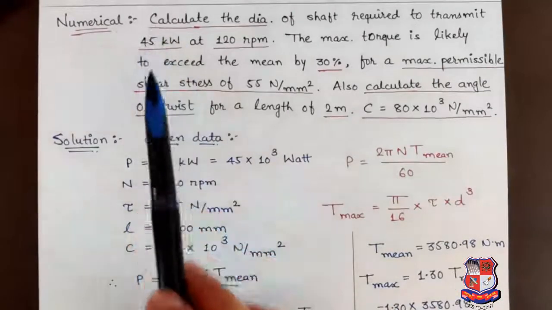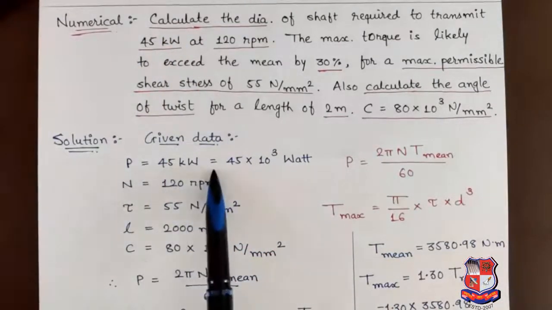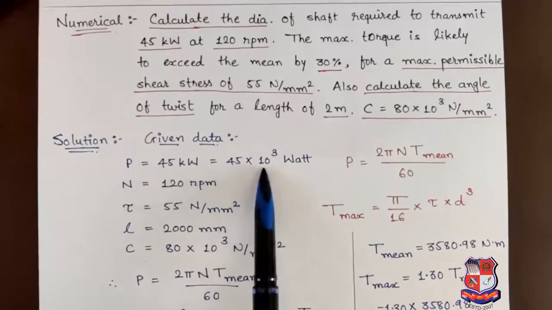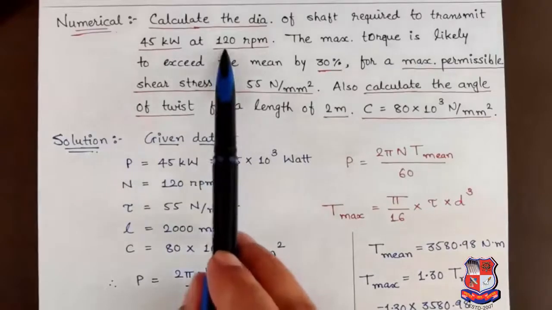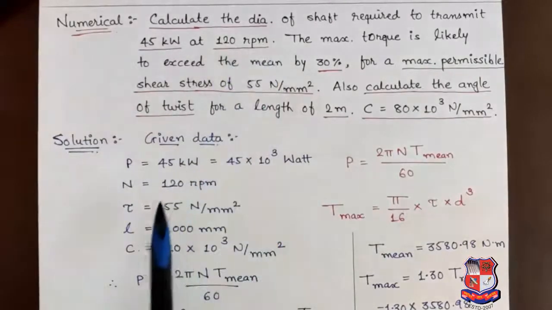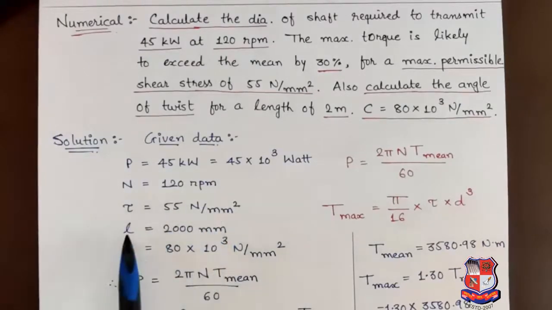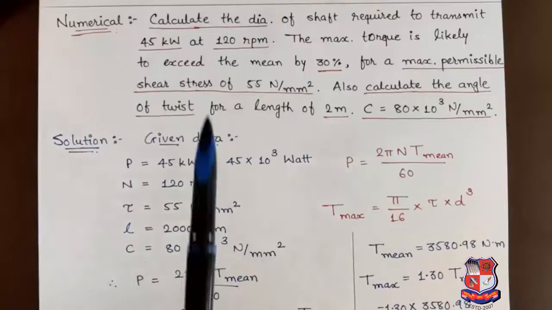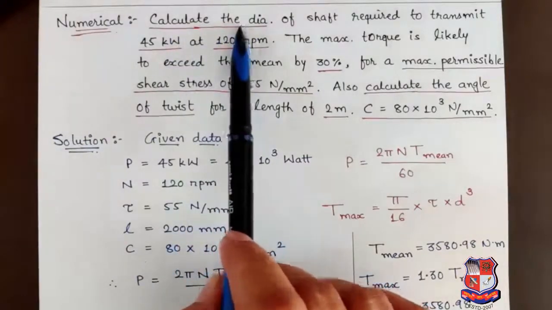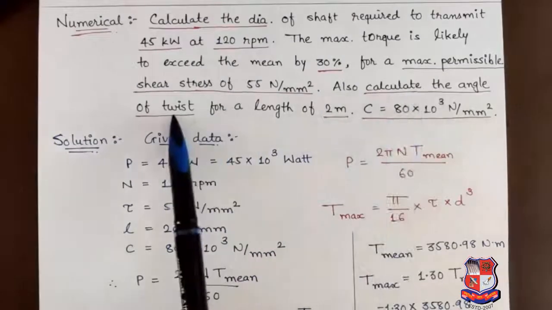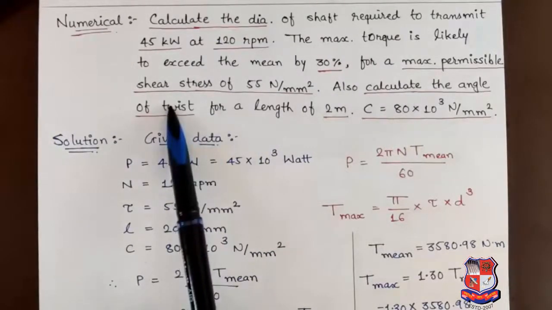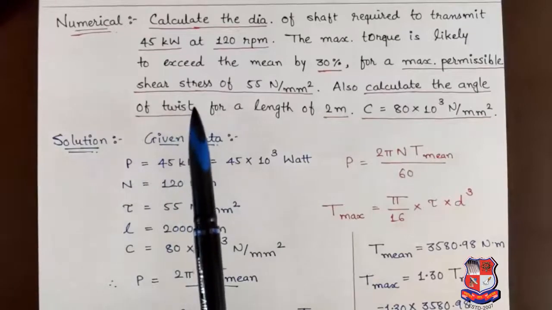First, power is given. P is equal to 45 kilowatt, so in terms of watt, it will be 45 into 10 to the power 3. Then N, RPM, is given as 120. Shear stress is given as 55 Newton per mm square. Length is 2 meter, so in terms of mm, it will be 2000 mm. And modulus of rigidity is 80 into 10 raised to 3 Newton per mm square. First we have to find out the diameter of the shaft, and second, the angle of twist. It means diameter of shaft D and angle of twist theta.